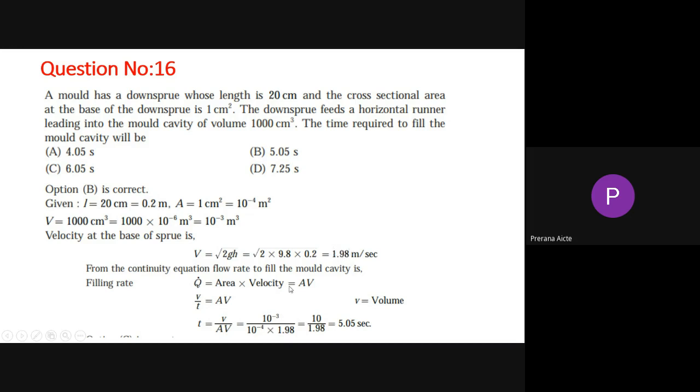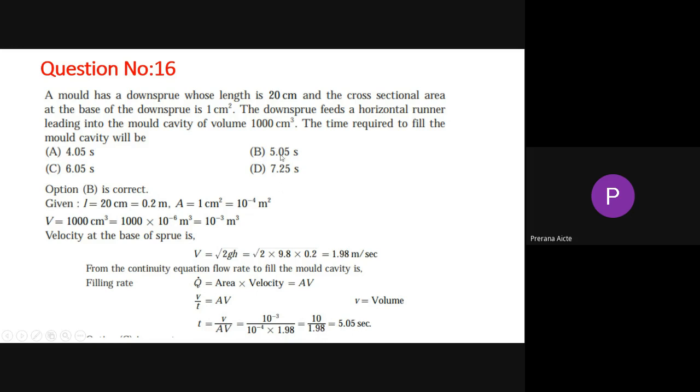Just now we have calculated that 1.98. Then the 10 power minus 4 will get cancelled, 10 will be here divided by 1.98. See here 10 power minus 3 and 10 power minus 4. Both 10 power minus 3 cancel. The remaining 10 power minus 1 will become 1 by 10, and the 10 will go to the top. That is why we are getting 10 here. Please understand this, otherwise you will make a mistake. So 10 by 1.98 is equal to 5.05 seconds.